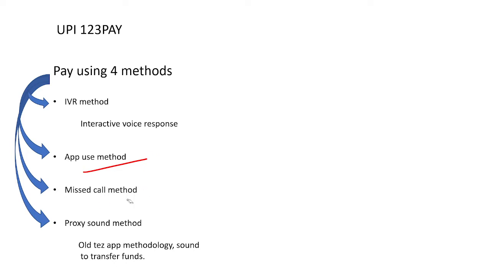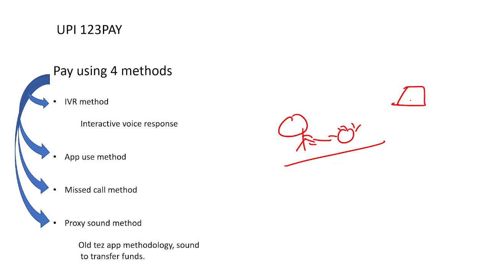The third is the missed call method. In this method, imagine a person is purchasing some grocery, right? Once that person is done with the grocery purchase, he has to make a payment. For that payment, the merchant who is selling the grocery will show some number, right? On that number, a missed call has to be given by the person who is purchasing the thing, right?